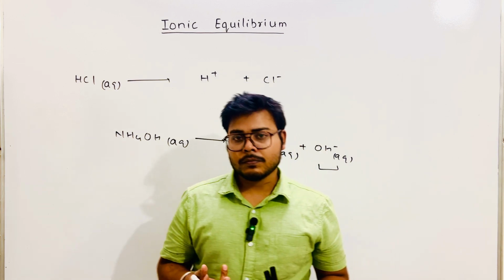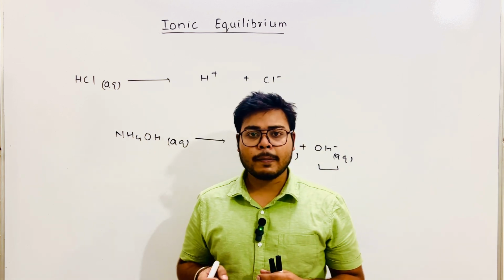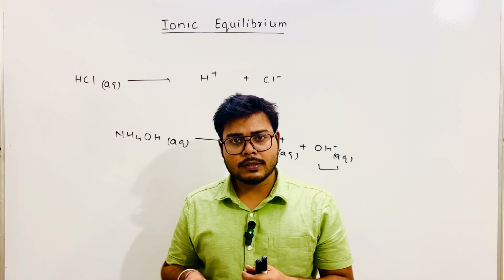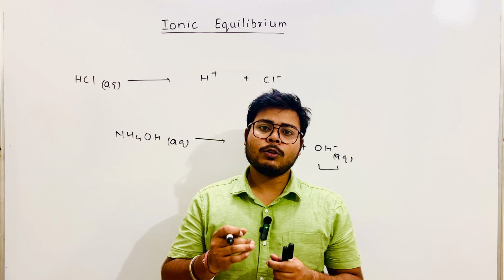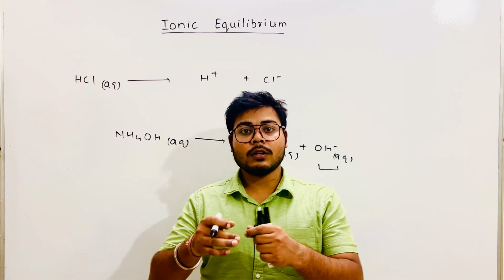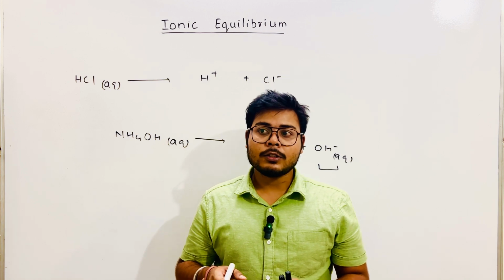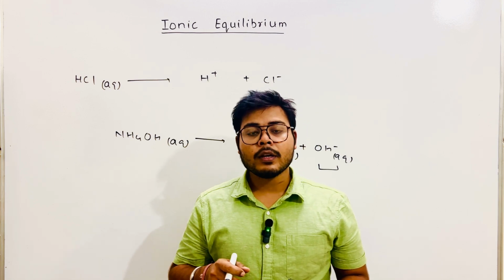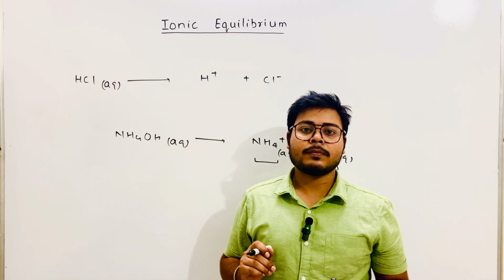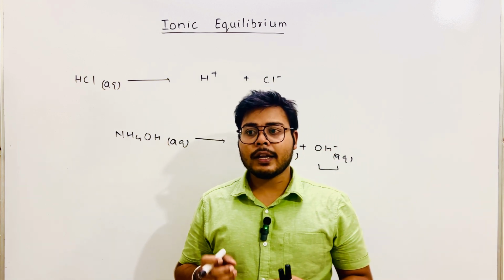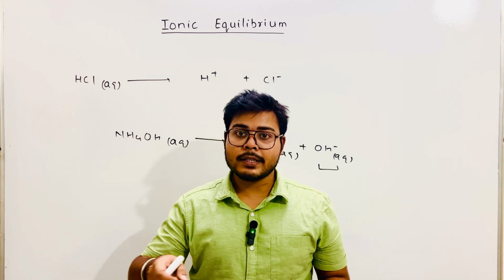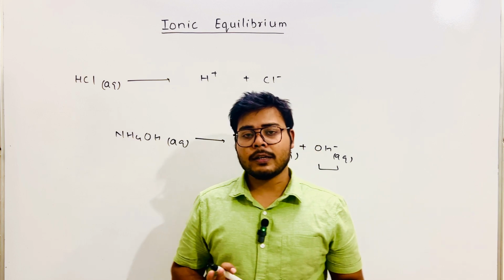Now, the second thing, after pH calculation, what else? You might have studied the titration process in mole concept, like normality N1 V1 is equal to N2 V2, right? We used to study the redox titration there. In the titration process, we use different types of indicators. Now, what are indicators? Indicators help us decide whether the solution is acidic or basic in nature.